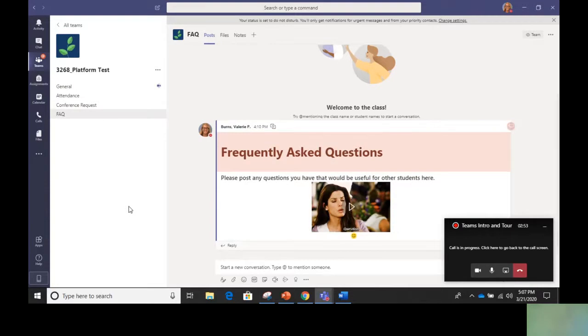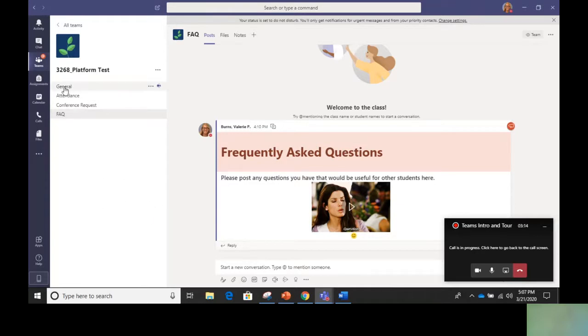Okay, the next thing here is frequently asked questions. This is just a place for you to post any questions that you would have that might benefit other students. So any questions like how to navigate certain areas of the platform, or questions about the assignment that you think other students might be having the same questions about.